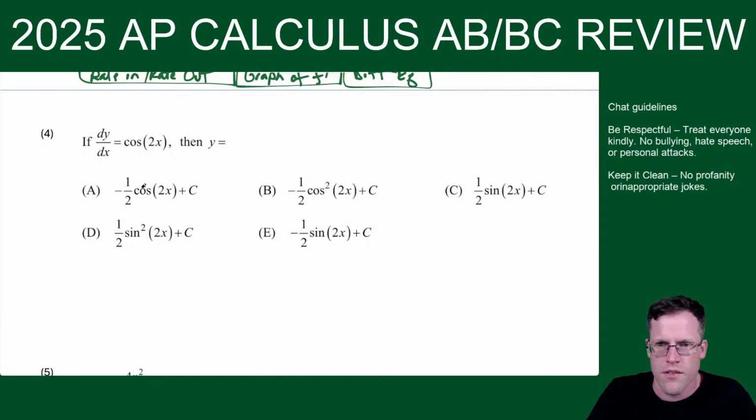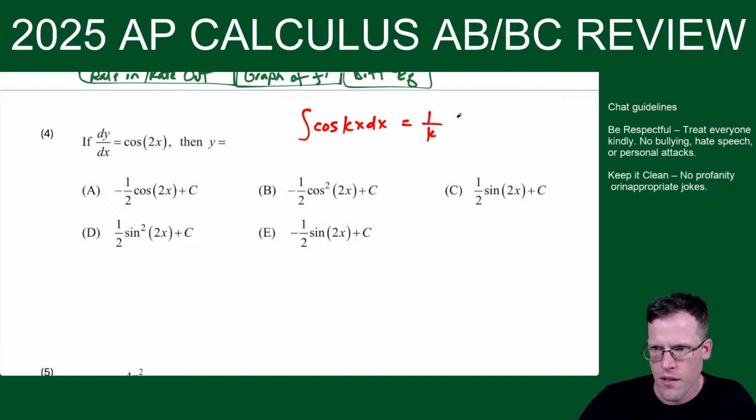And let's see. So next we've got the derivative dy dx is cosine 2x. What is y equal to? So for this one, these are some nice little formulas to know. When you have cosine of kx, the antiderivative is 1 over k sine kx plus c. This is a nice quick antiderivative to know.